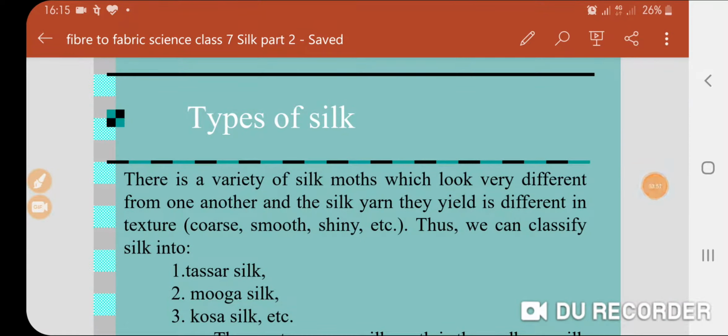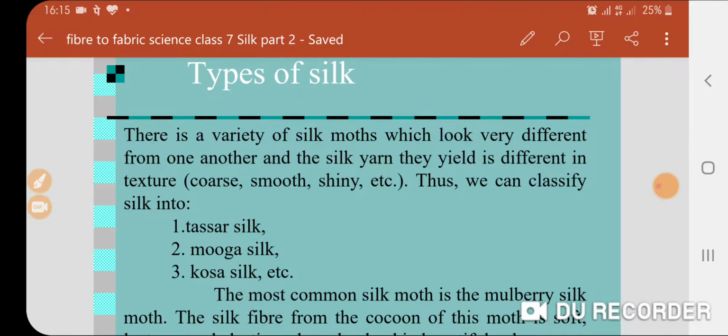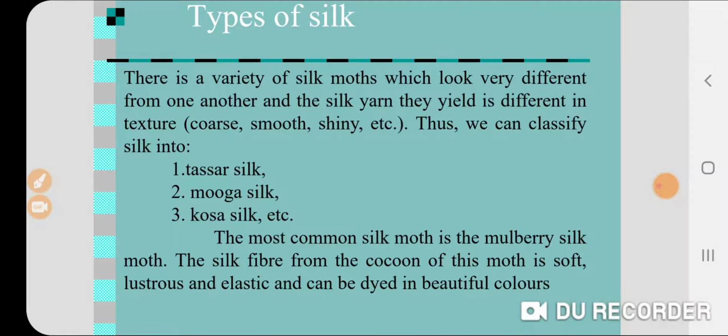Now the types of silk. There is a variety of silk moths which look very different from one another, and the silk yarn they produce is different in texture. That is, it may be coarse, smooth or shiny. Thus we can classify silk into tussar silk, muga silk, kosa silk, etc. The most common silk moth is the mulberry silk moth.